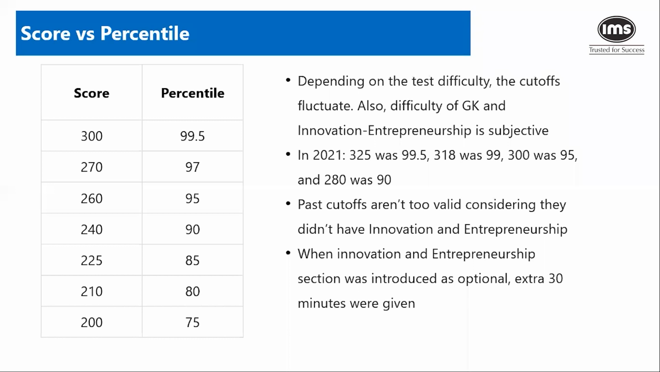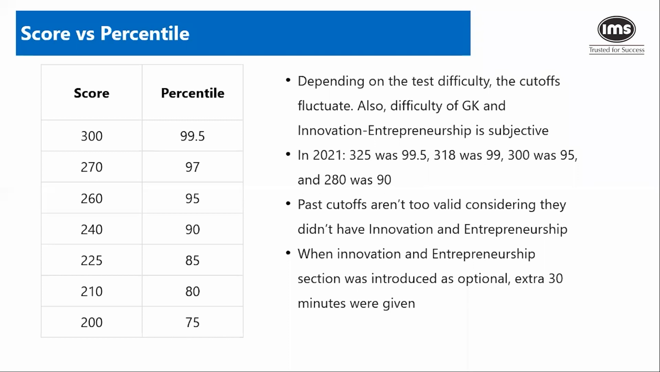Now, if you look at the same score versus percentile relation, you will see that in 21, 325 was 99.5 percentile. And note that at that point of time, innovation and entrepreneurship was an optional section. So 318 was 99. So there's a very small difference between 325 and 318, just 7 marks. But then the drop is from 99.5 to 99. From 99, when you look at 95, just a difference of 18 marks. Every mark is going to count. It becomes very, very tight.